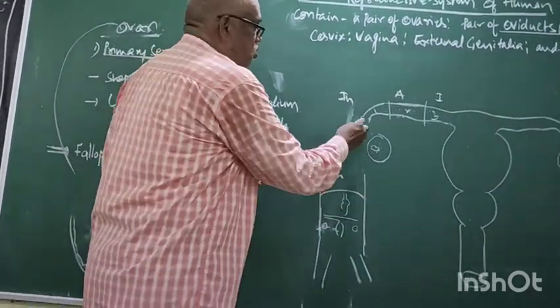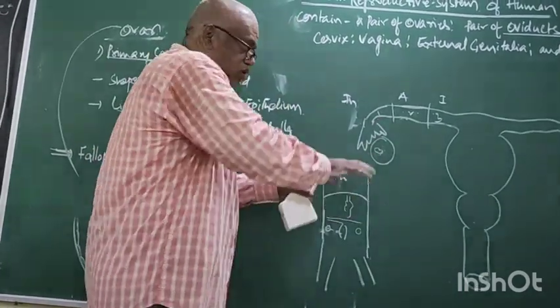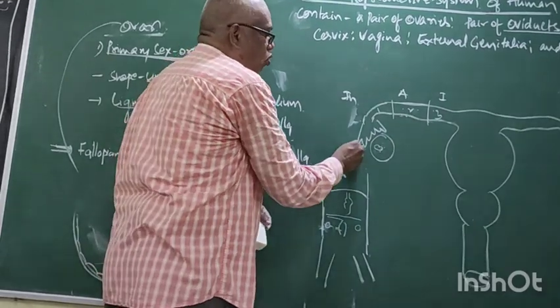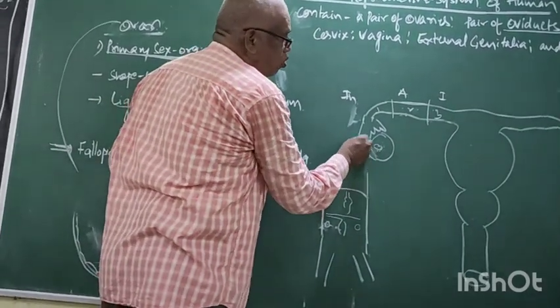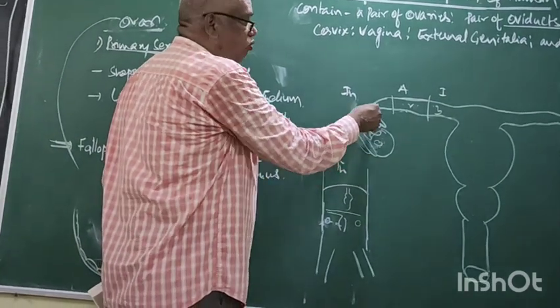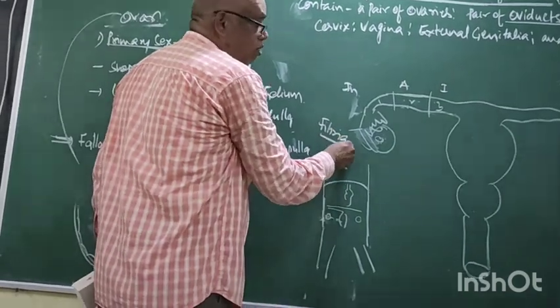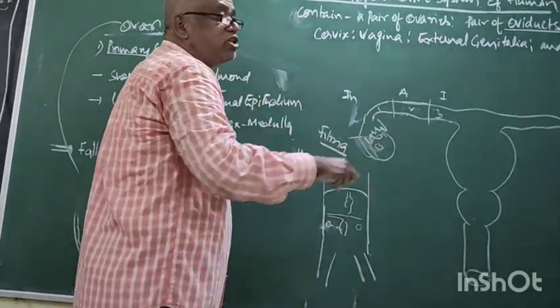forms finger-like projections which cover the ovary. This finger-like projection of infundibulum is called as fimbriae, which helps in collection of egg.